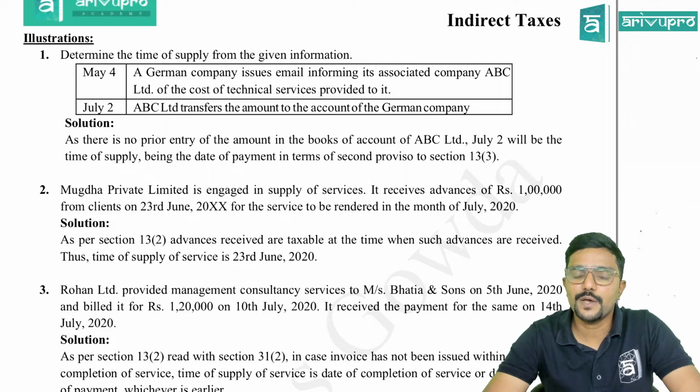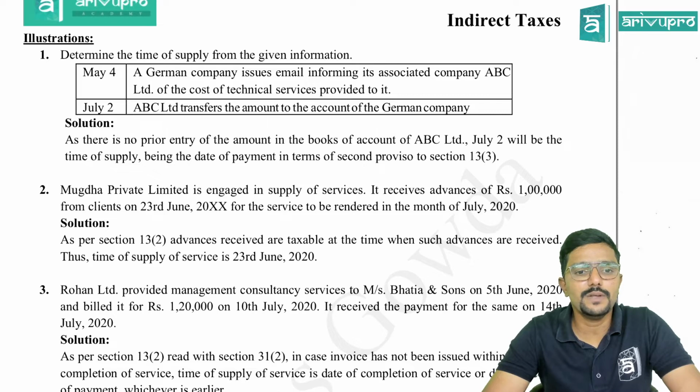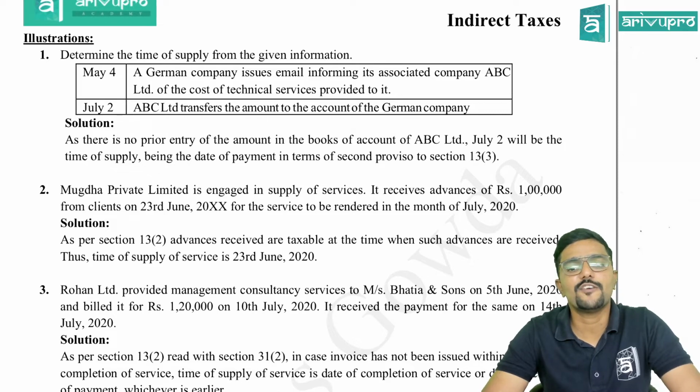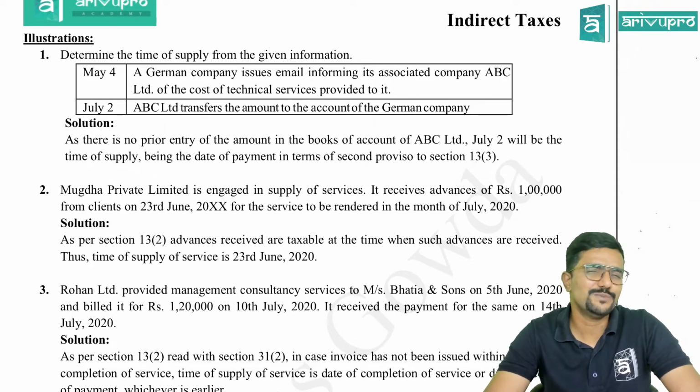As there is no prior entry of the amount in the books of accounts of ABC Limited, there is no entry still made. They have not given in the question whether the entry is made or not. So assuming the entry is not made, July 2nd will be the time of supply being the date of payment. Straight away take that only as time of supply because the date of entry is not given. It is assumed that it is not yet made.